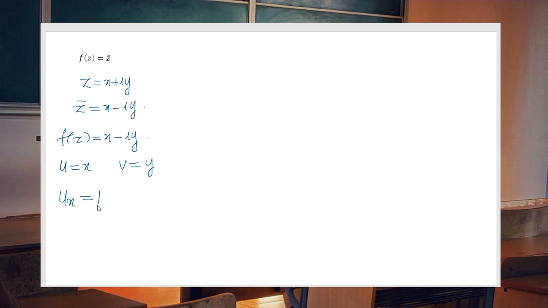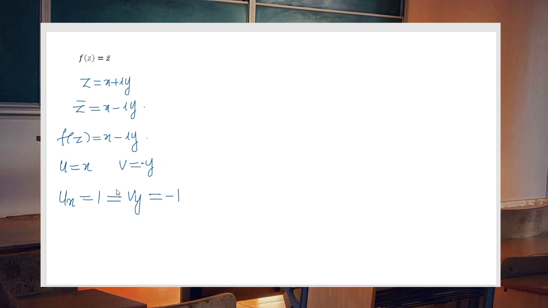So f(z) equal to z bar means we have z equal to x plus iy. What is z bar? z bar is the conjugate. So z bar is nothing but x minus iy. So f(z) is now x minus iy. Now u equal to x, v equal to minus y actually. What is u_x? 1. What about v_y? v equal to minus y, so v_y is minus 1.